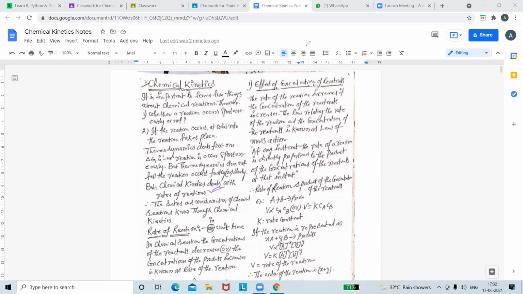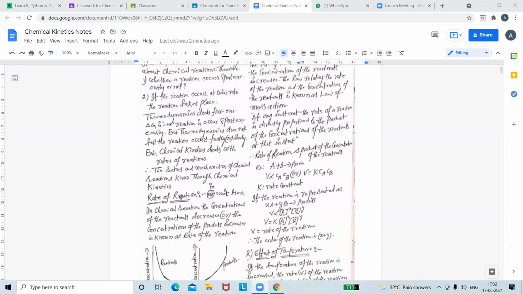What is rate of reaction? Okay, this is Yadav sir's notes. Day after tomorrow, Yadav sir is going to take the class for all of you on thermodynamics. He wants to revise the same topic again for you. I think everybody knows Yadav sir, Dr. Yelur Yadav. He is a real expert in physical chemistry.